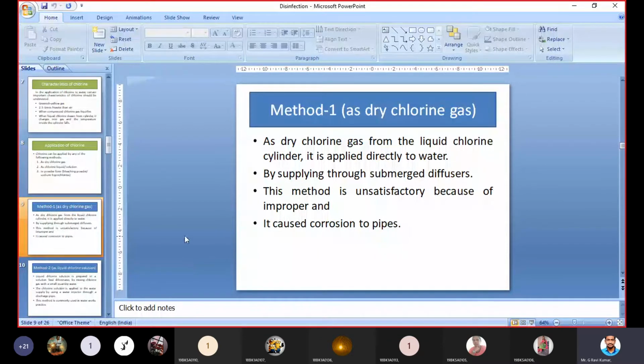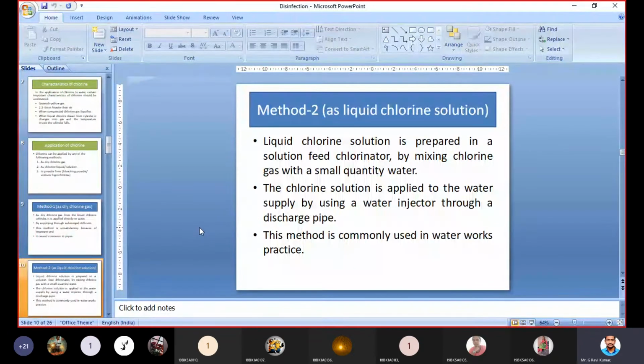We can also add chlorine to water in the liquid state. First of all, we have to make a liquid chlorine solution, and then we add that solution to water. It then acts like a disinfectant within the water and kills the bacteria. The liquid chlorine solution is prepared in a solution feed chlorinator.